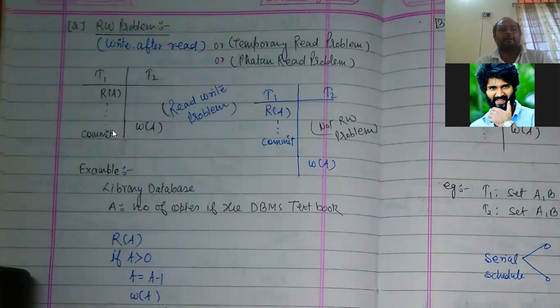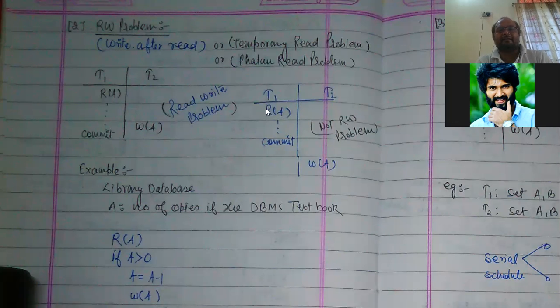And it has not committed its work, and it has got the wrong value because transaction T2 has written something. Suppose A was 10 and T2 has written 20 in A, and after that it commits its work. That means the first transaction is getting the old value 10, although T2 in between has written 20. So it is the read write problem.